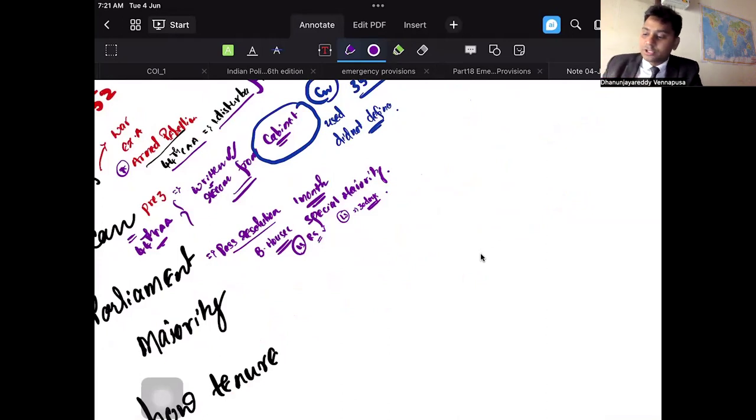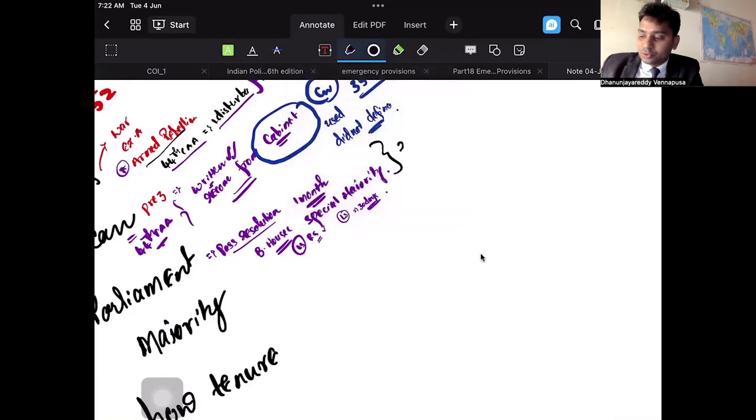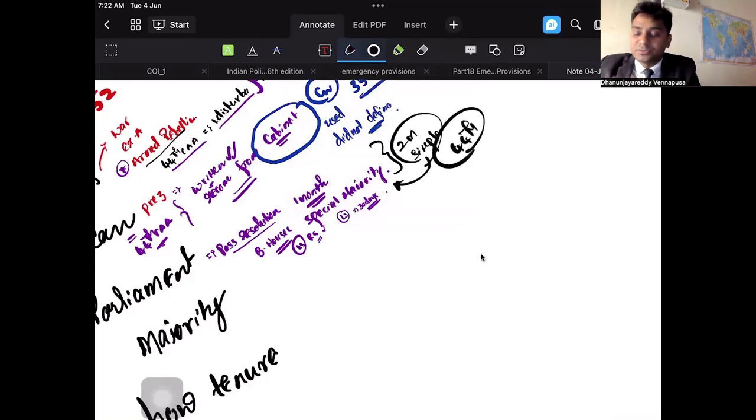Now again, the 44th Constitutional Amendment Act has made these changes. Earlier it was 2 months, simple majority. However, the 44th Constitutional Amendment Act has changed this, saying 1 month and special majority.